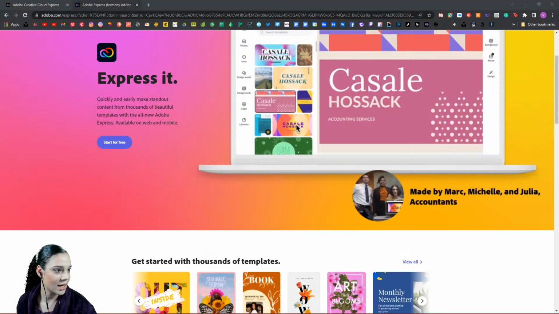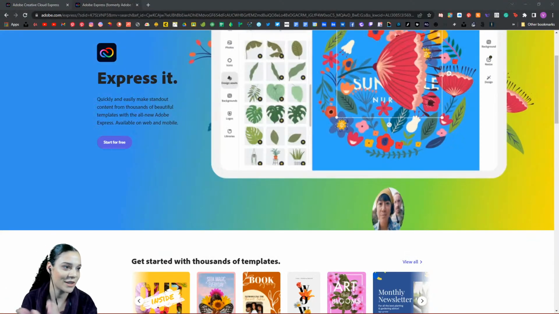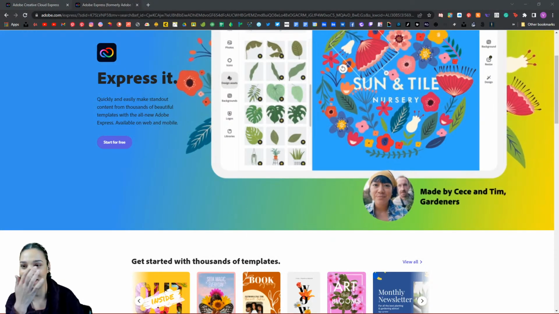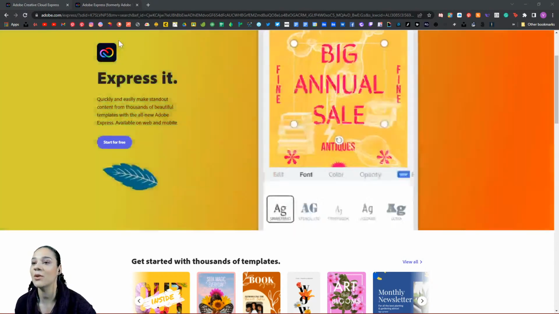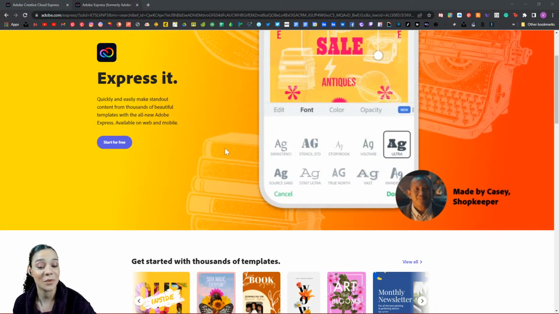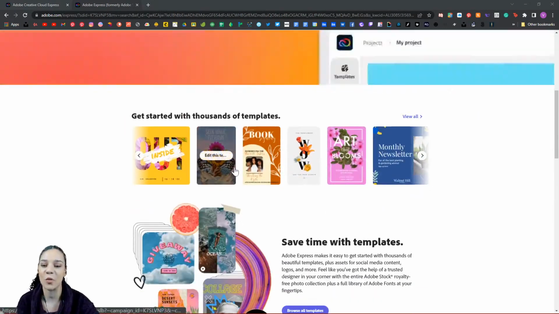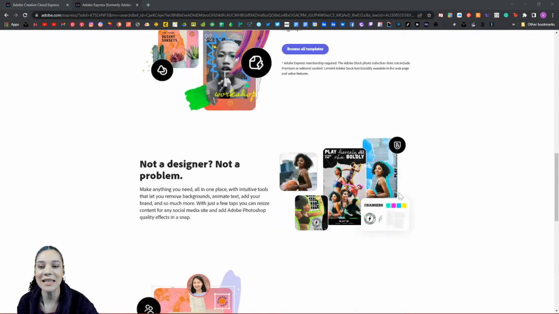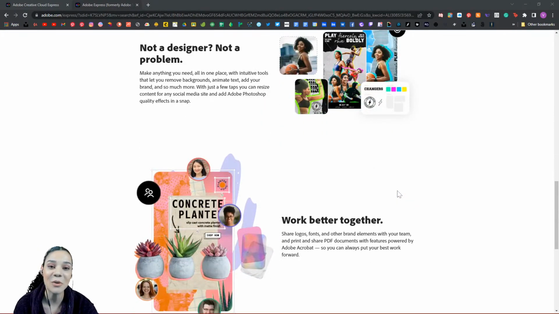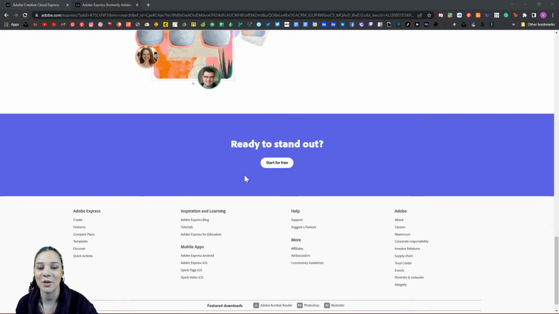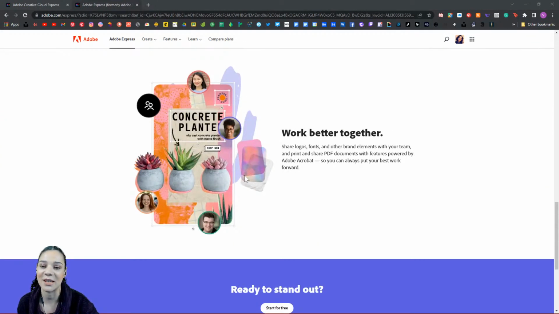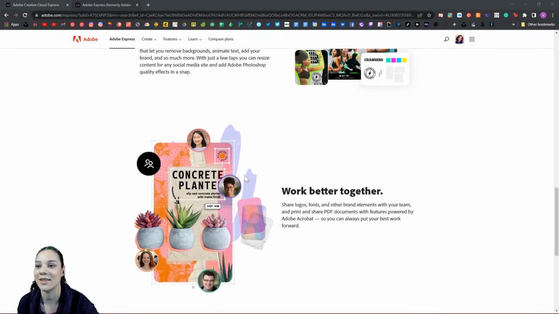Alrighty, we are going to go ahead and work just like this. I just moved everything over to my other monitor. Apologies for that. So if you head over to adobe.com/express, you get a little bit of a rundown on what Adobe Express is, all of the wonderful things that you can do within Express. So definitely head over there if you'd like to do some exploring and check out all of that good stuff.